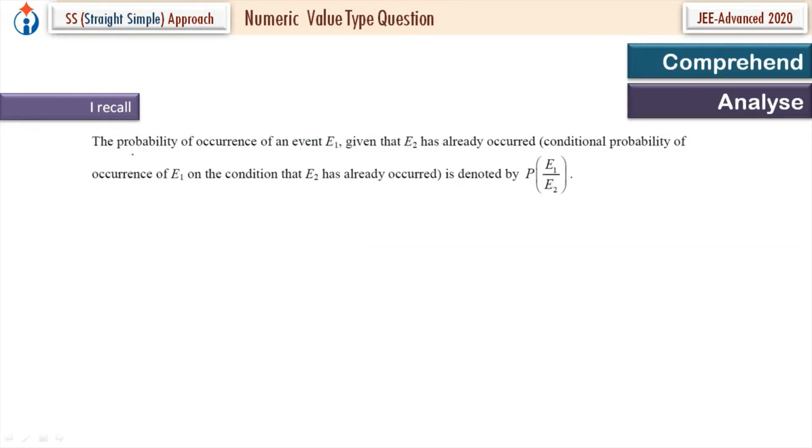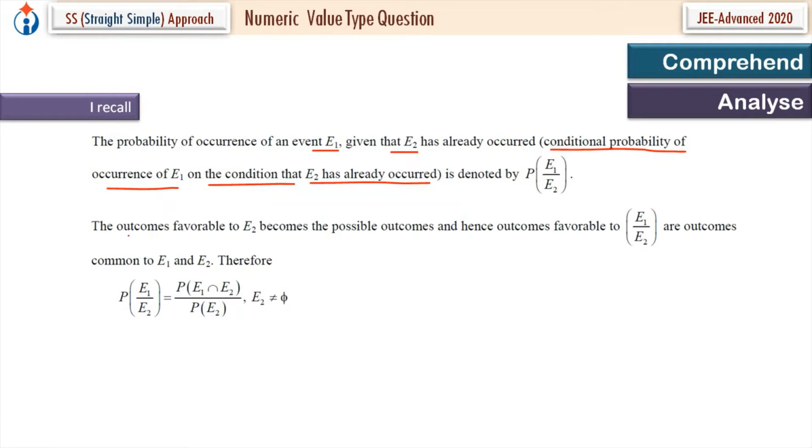I also recall the probability of occurrence of an event E1 given that event E2 has already occurred, which we call conditional probability, is denoted by P of E1 upon E2.